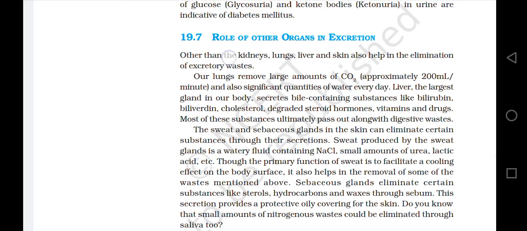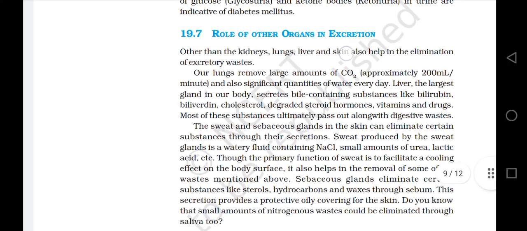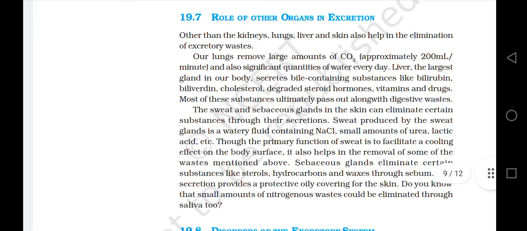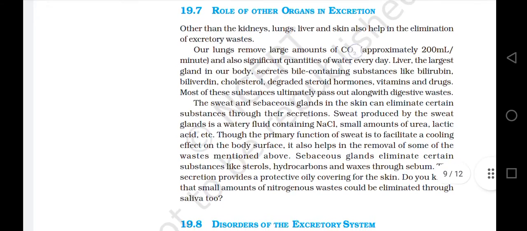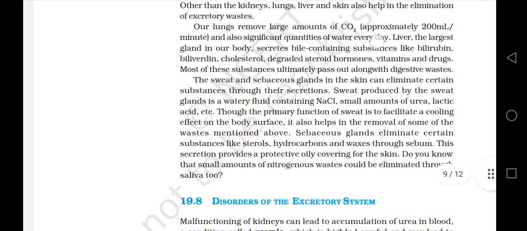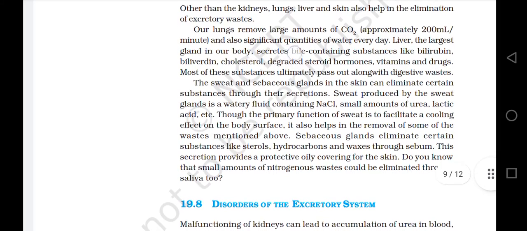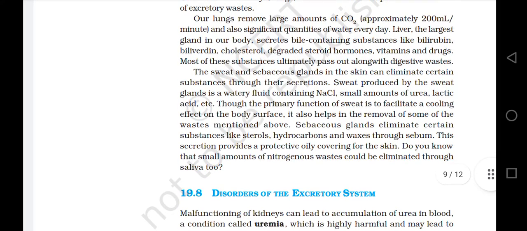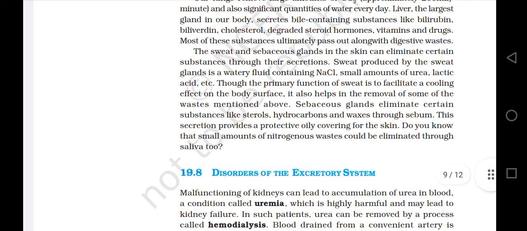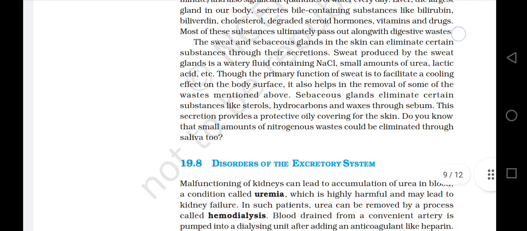Other than the kidneys, the lungs, liver, and skin also help in the elimination of excretory waste. Our lungs remove large amounts of carbon dioxide, approximately 200 ml per minute, and also significant quantities of water every day. The liver, the largest gland in our body, secretes bile containing substances like bilirubin, biliverdin, cholesterol, degraded steroid hormones, vitamins and drugs. Most of these substances ultimately pass out along with digestive waste.